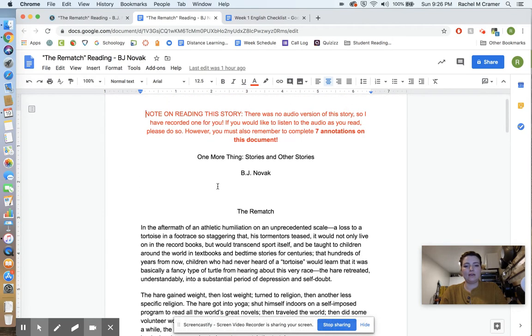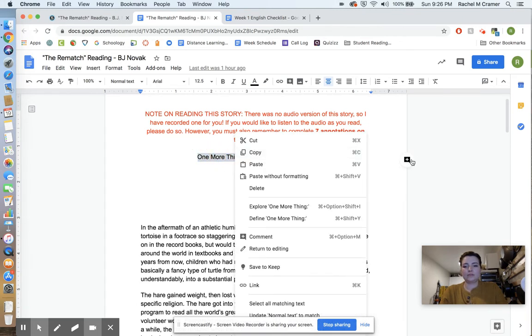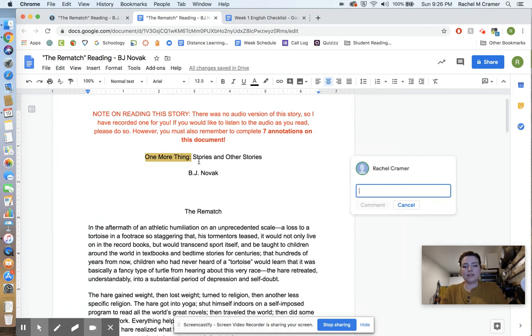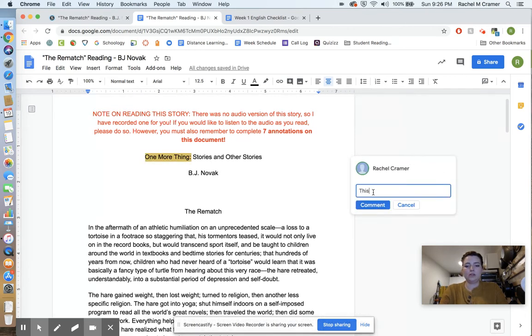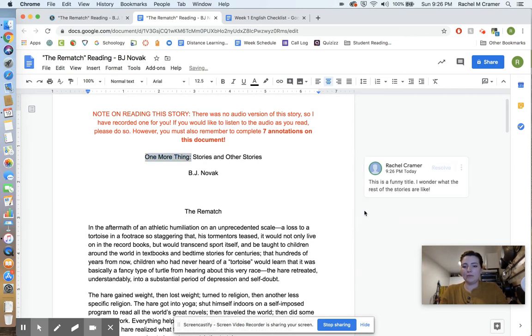So let's say I want to say that this part right here is, let me actually redo this real quick. I'm going to highlight it, and then right here, you're going to click this add a comment button. That's how you annotate. This is a funny title. Wonder what the rest of the stories are like. All right, and then I hit comment, and there we go.